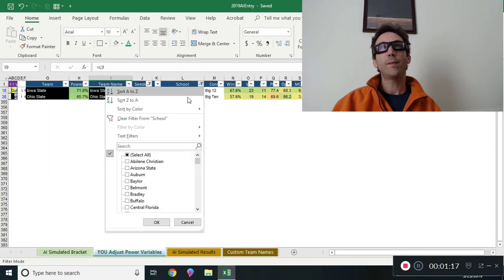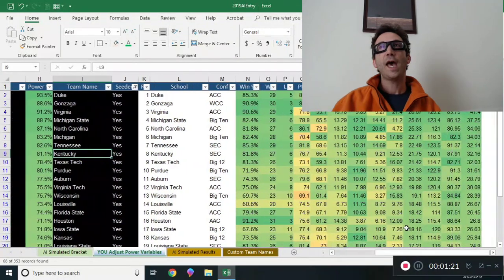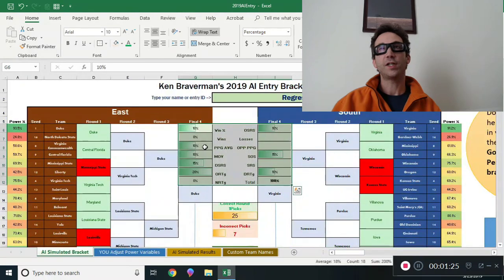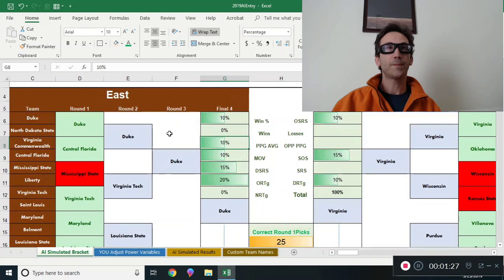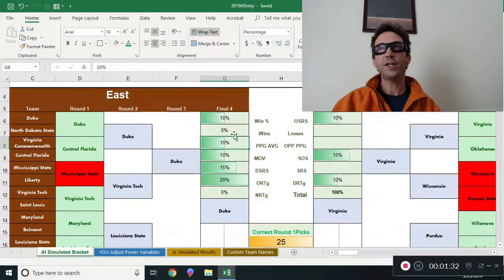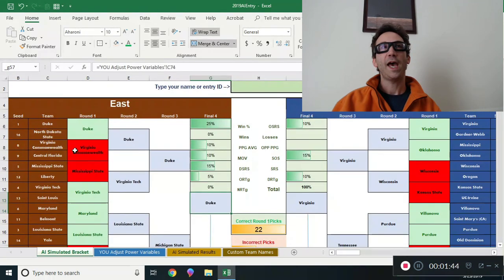And the way I kind of went about messing with them is by looking at the stats of all the teams here and figuring out where they differ in the matchups and then trying to plug a percentage in here that made it work. So it's really cool because this 25-7 is the best, but what if you want to change this around? Watch what happens. Say you care about win percentage a lot, you don't care about offensive rating, and now all of a sudden it went to 22-10. You lost some wins, and the teams turned to red when it changed.